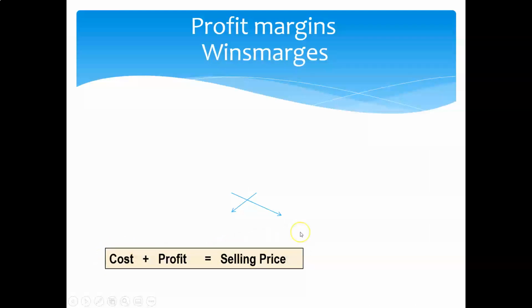So if you look at some of the inventory accounting packages, you can just apply a percentage.